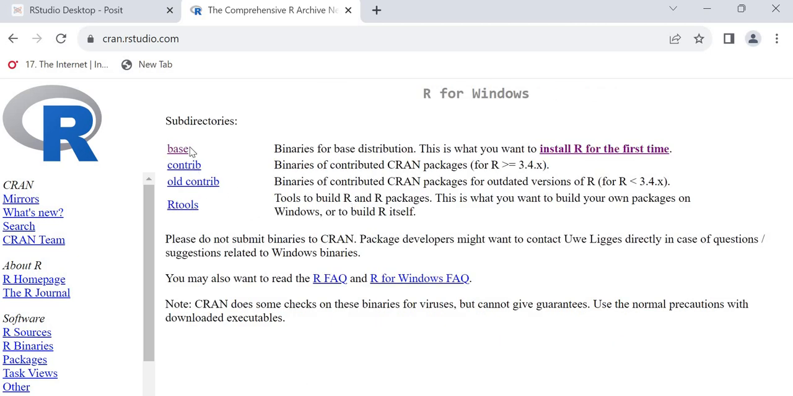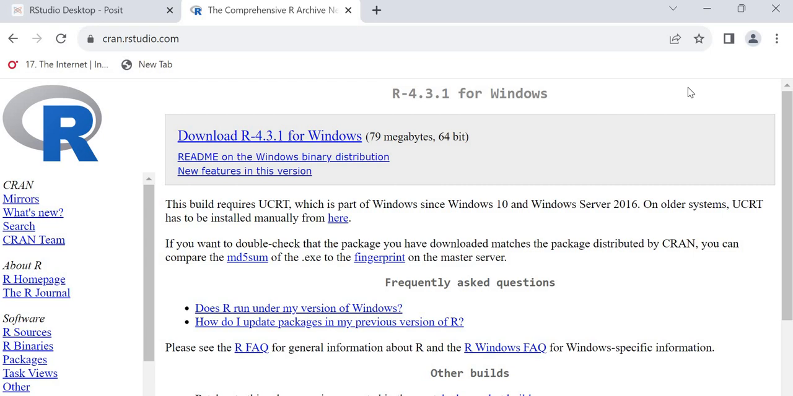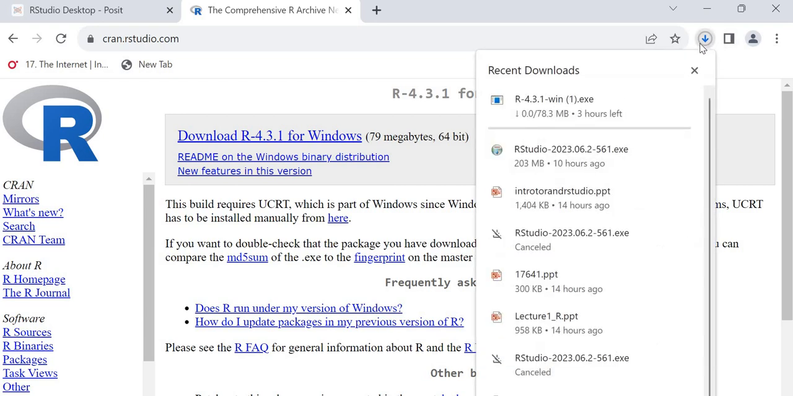So here choose base, not contrib, because I am installing for the first time. That's why I am choosing base. So click here. It automatically starts the download. Click here. There is a version, download R 4.3.1 for Windows. So our R language's newest version is 4.3.1. Click here. So it automatically starts downloading.